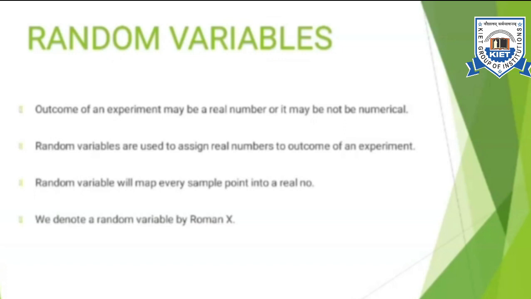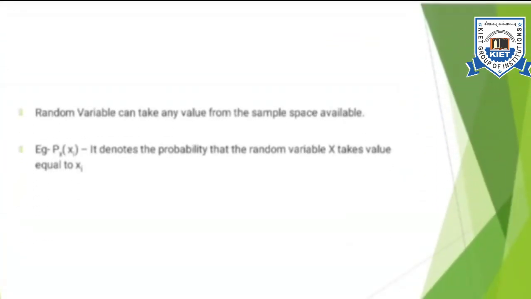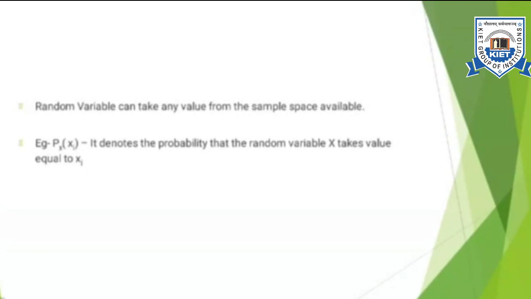Now a random variable will map every sample point into a real number. In case of a random experiment, we have a set of sample values that the outcome of the experiment will take. So every sample point will correspond to a real number. A random variable will map every possible sample point into a real number, and we denote a random variable using a Roman X or a capital X. So if I write capital X, it is understood that I am talking about a random variable only.